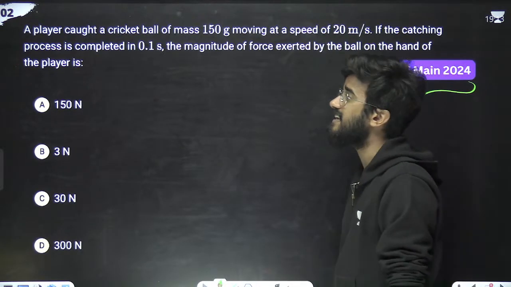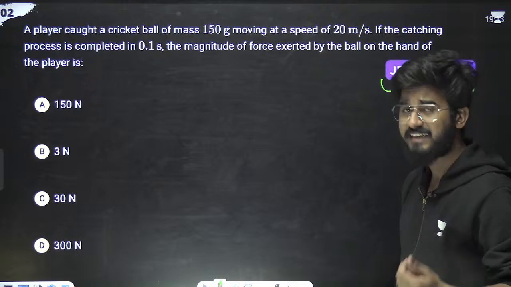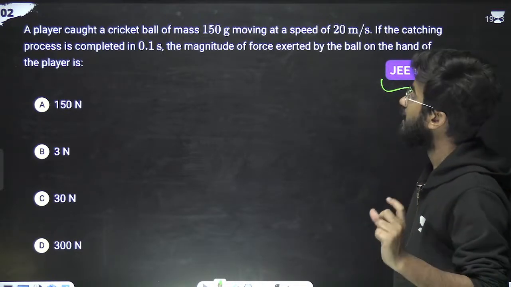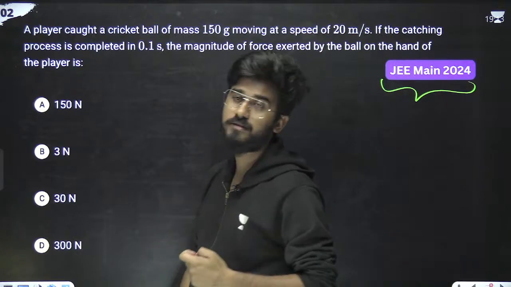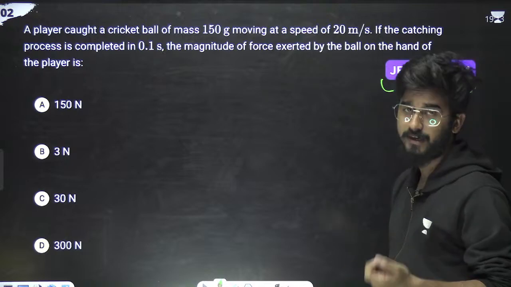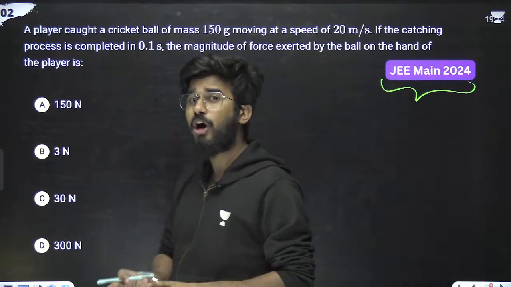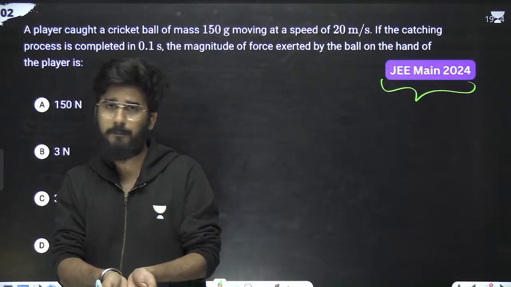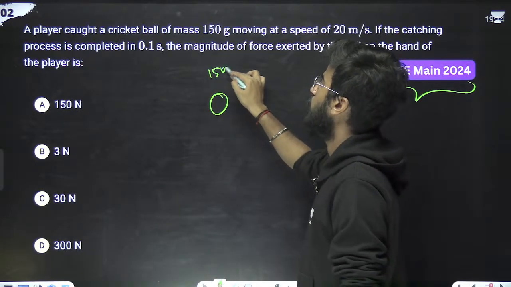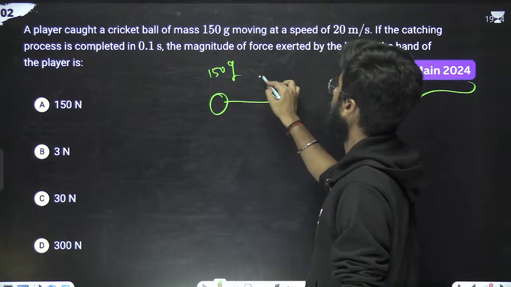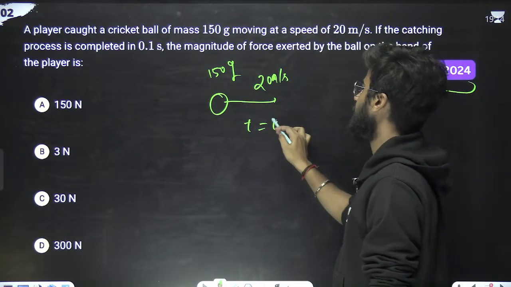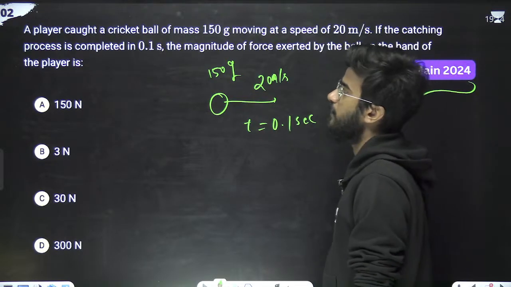The question says that a player caught a cricket ball of mass 150 gram, moving at a speed of 20 meters per second. If the catching process is completed in 0.1 second, what is the magnitude of force exerted by the ball on the hand of the player? So this is the ball of 150 gram, moving with a speed of 20 meters per second, and the time taken is 0.1 second. Now we have to find the force.